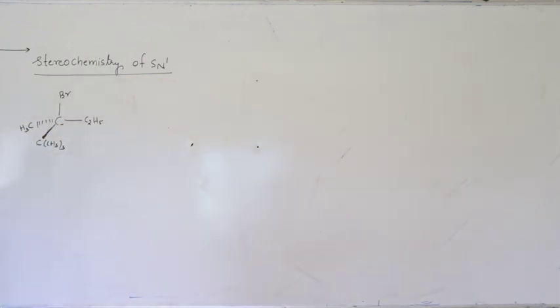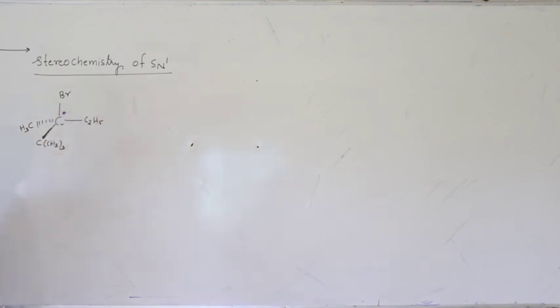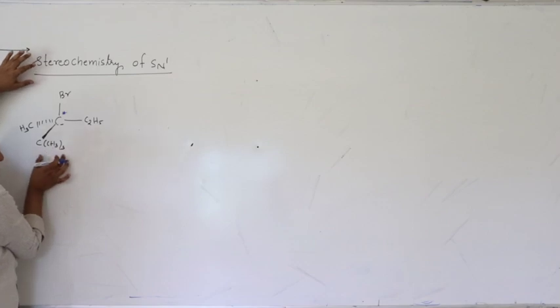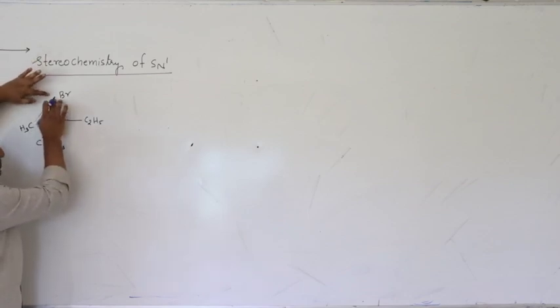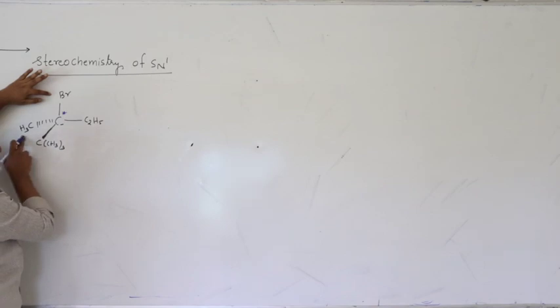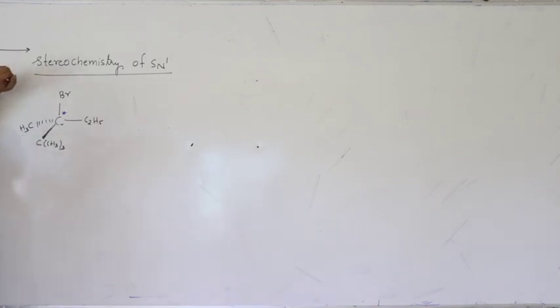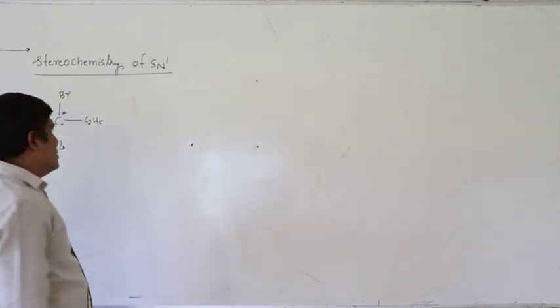Now this is a chiral carbon. This is one alkyl group, ethyl, methyl, isopropyl, a more alkylated carbocation, and one halogen. These two are not ethyl, so this is one different group, methyl is another different group, this is isopropyl, so this is a chiral carbon. So the first step involves breaking of the carbon halogen bond.